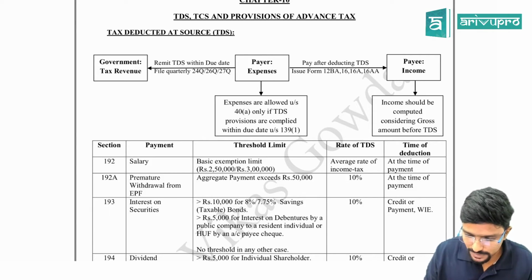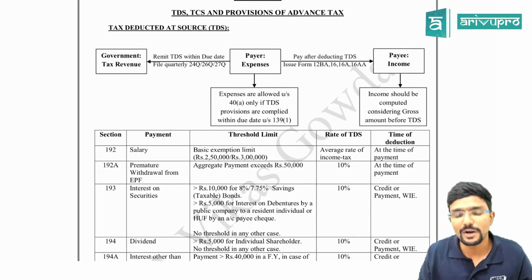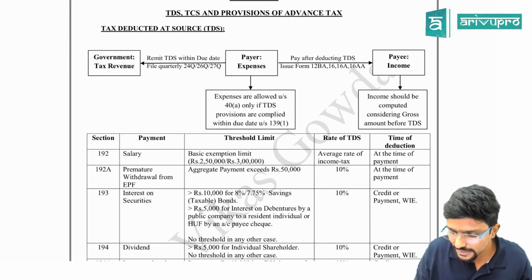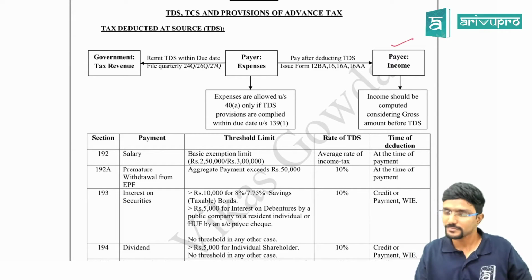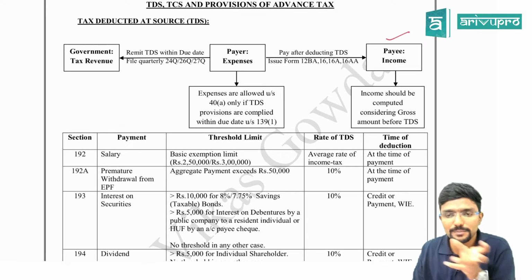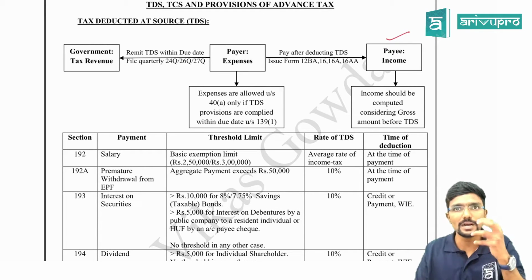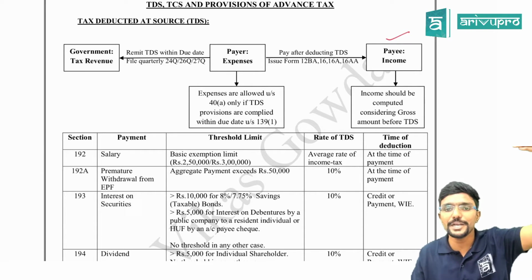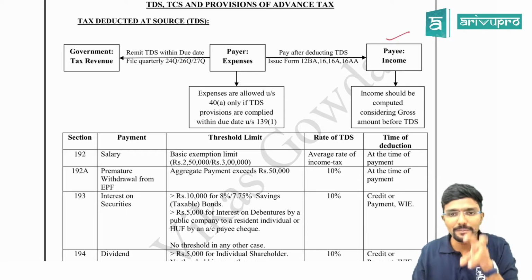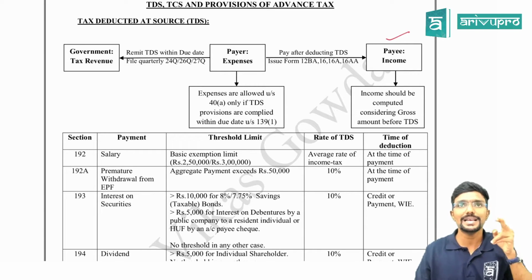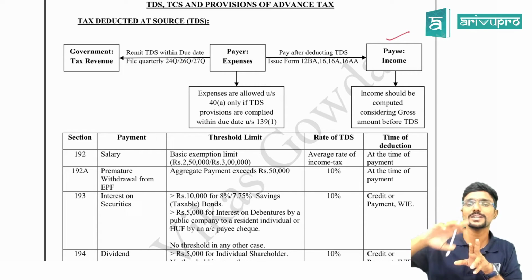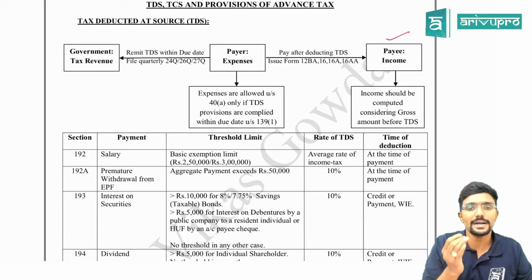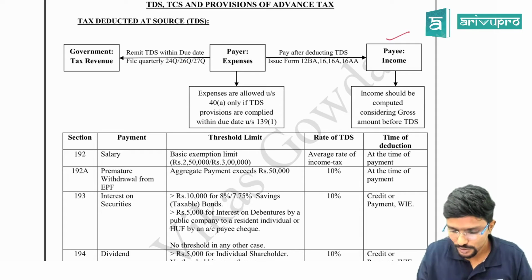So what is this concept? For the payer, whatever he is paying will be an expense, and for the receiver that will be income, and that receiver will be called the payee. Agree? So whenever a payer is paying any amount to the payee, he has to check whether the payments are covered under the respective sections, which are from 192 to 195. If his payment is covered under the respective section, he has to also check what is the threshold limit and what is the percentage of TDS, and accordingly he has to deduct a part of that payment and remit it to the government.